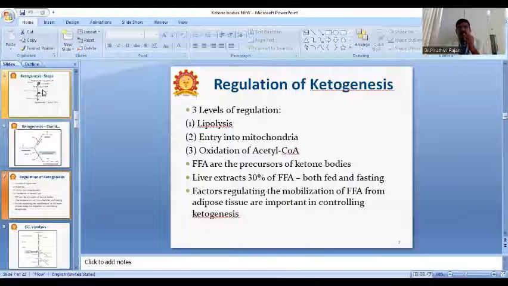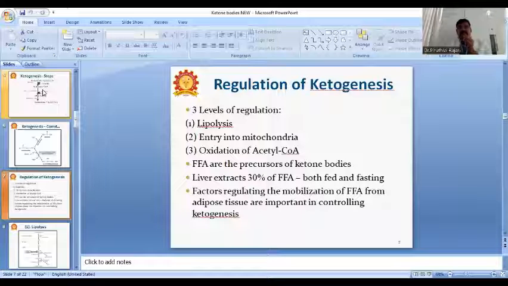Now you understand what is the fed state and what is the fasting state. So in fed and fasting state, liver extracts 30% of free fatty acid.